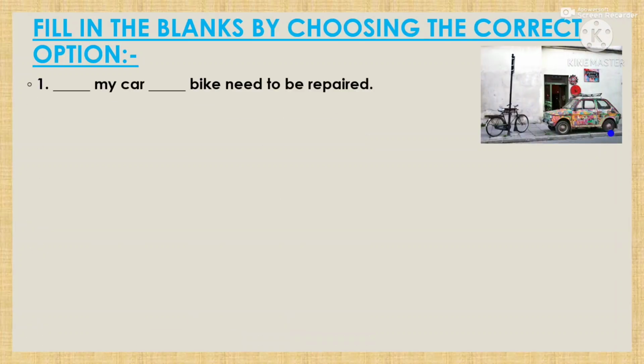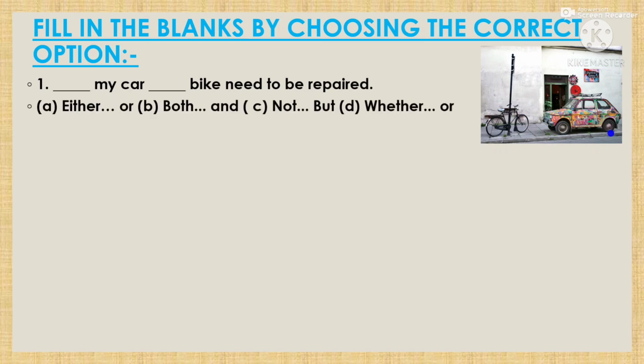Now we will come to another activity, that is fill in the blanks by choosing the correct option. So you have to choose the correct option and fill in the blanks. The first question is, does my car, does bike need to be repaired? Options are A, either or, B, both and, C, not but, D, whether or. So the answer will be both. Both my car and bike need to be repaired. So both are damaged. So both my car and bike need to be repaired.